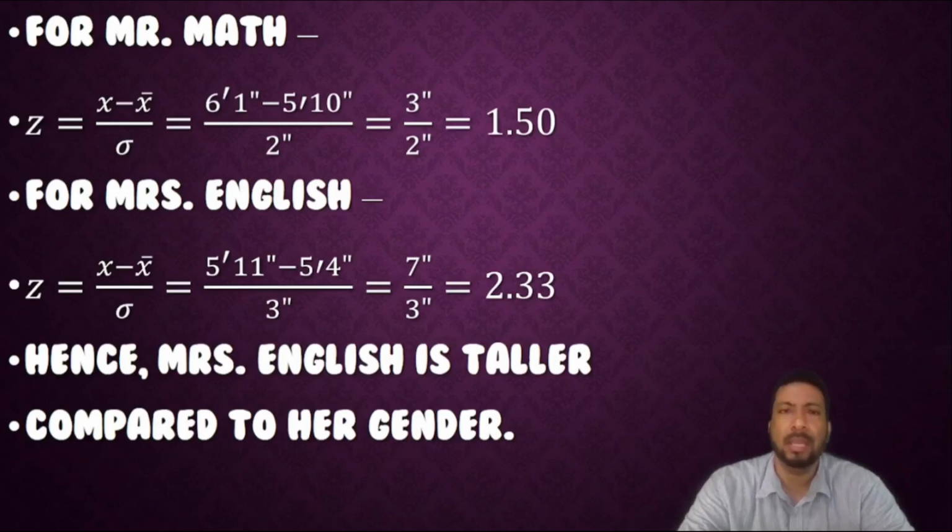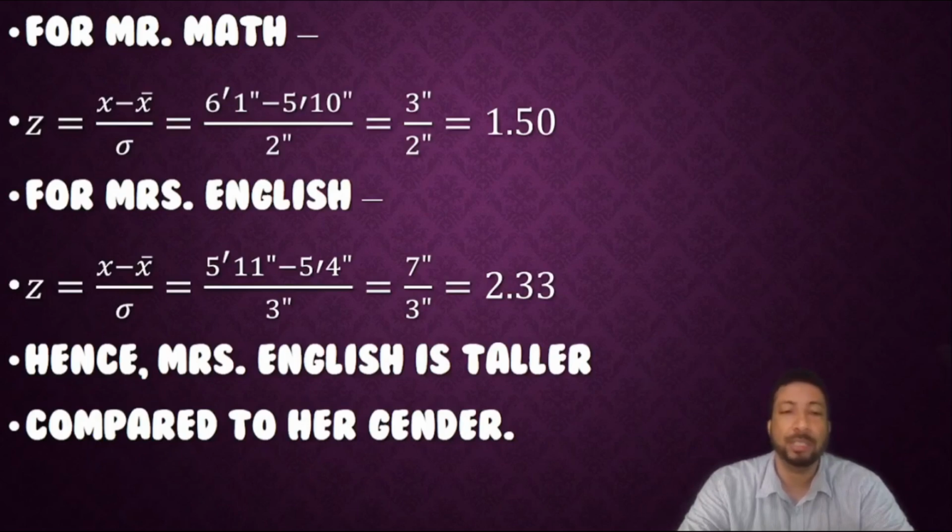Matt has a height of 6 feet 1 inch. What would be his z-score? So, his z-score is 6 feet 1 inch minus the average, which is 5 feet 10 inches, divided by the standard deviation, which is 2 inches. So 3 inches divided by 2 inches gives us a z-score of 1.50.